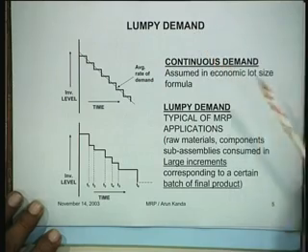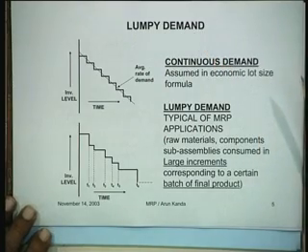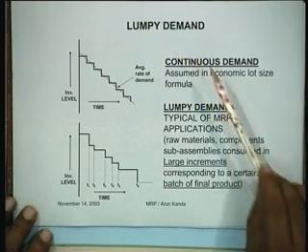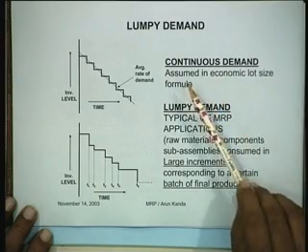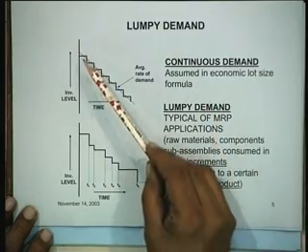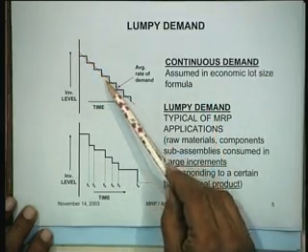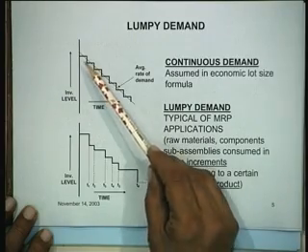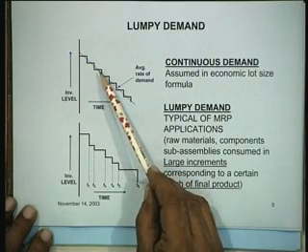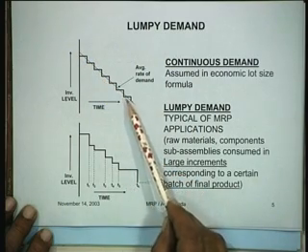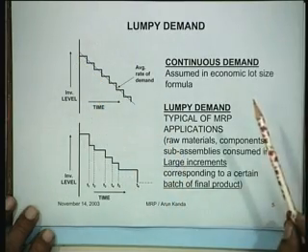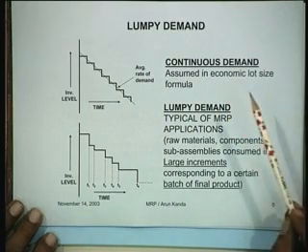Another very important feature of the dependent demand is the fact that the demand is lumpy, unlike continuous demand. For instance, if you take the economic order quantity or the economic lot size formula, we assume that the demand is falling at a constant rate. The actual demand might not be falling at a constant rate, but the withdrawals might be few, so the variation of the inventory level could be a staircase function of this kind, which you are actually approximating by an average rate of demand. So this is the kind of thing which we assume when the demand is continuous.